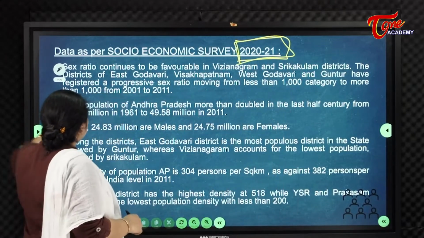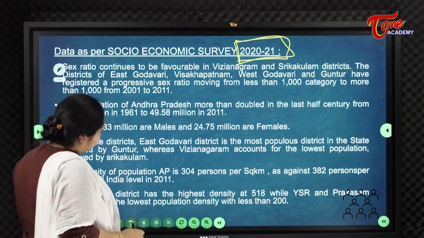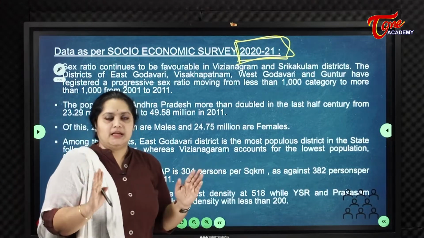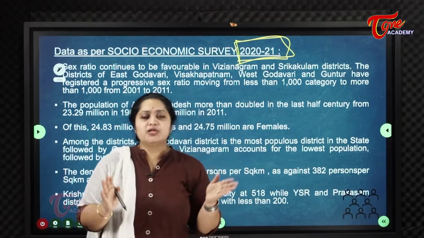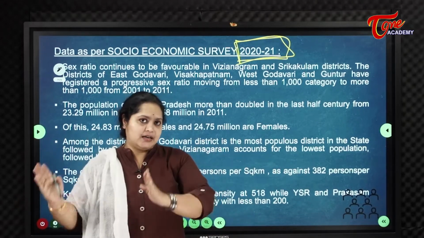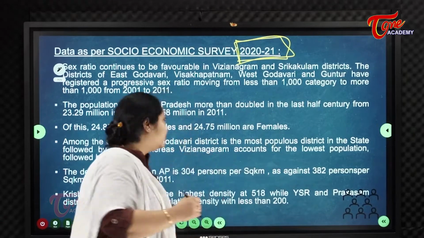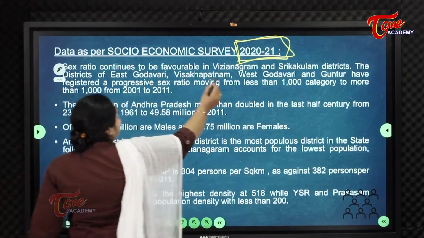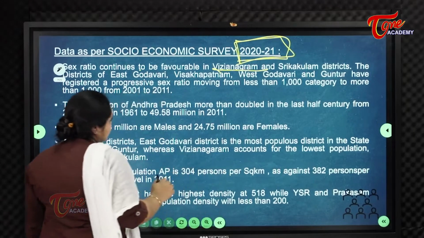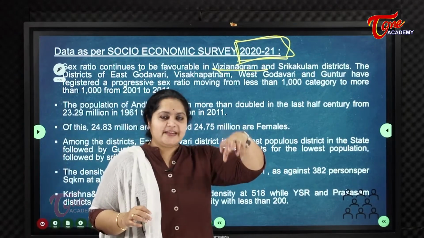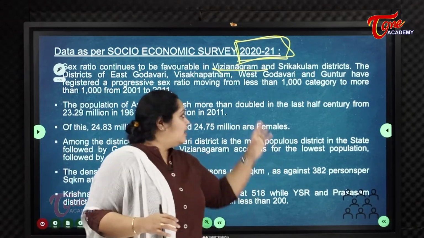So, sex ratio continues to be favorable. Here, coming to which districts of Andhra Pradesh the sex ratio is to be seen high, or which district dominates in sex ratio. That is Vijayanagaram and Srikakulam districts. In Vijayanagaram and Srikakulam districts, we can see the sex ratio is high.